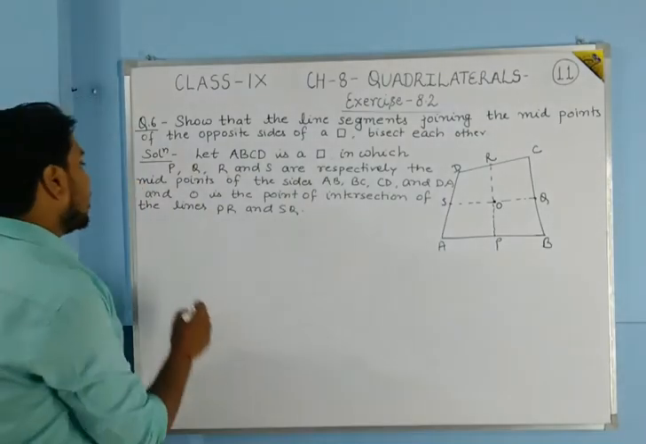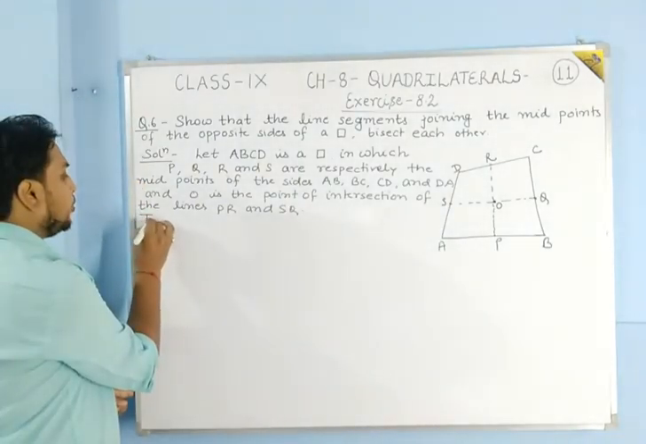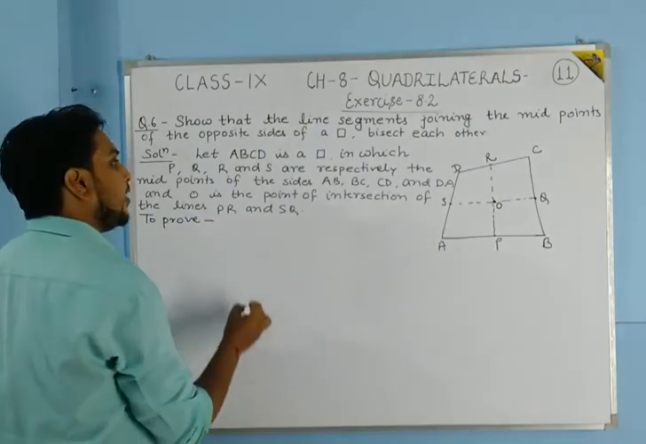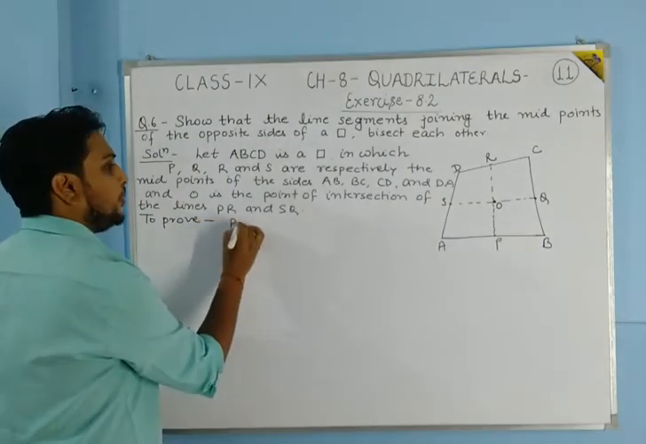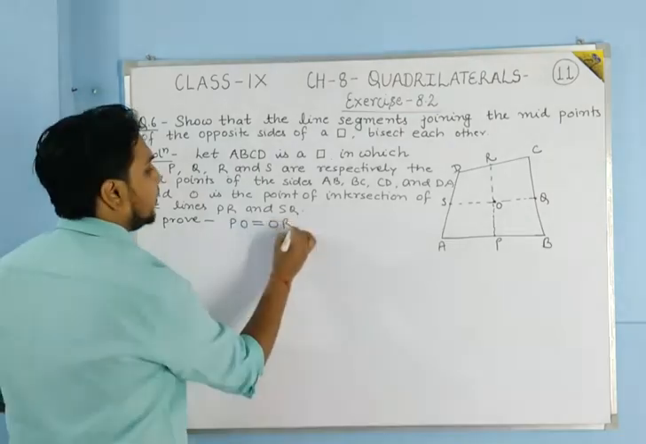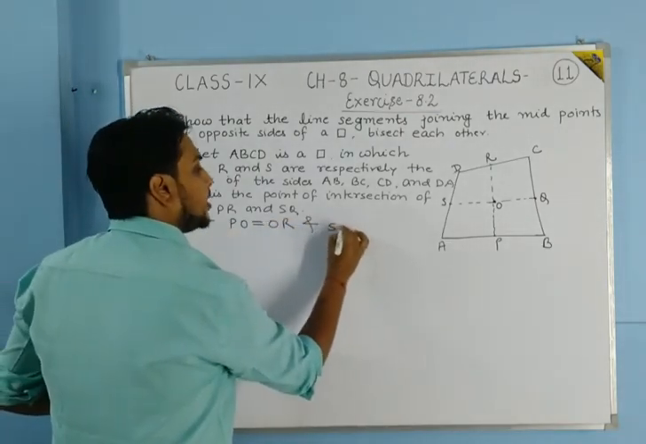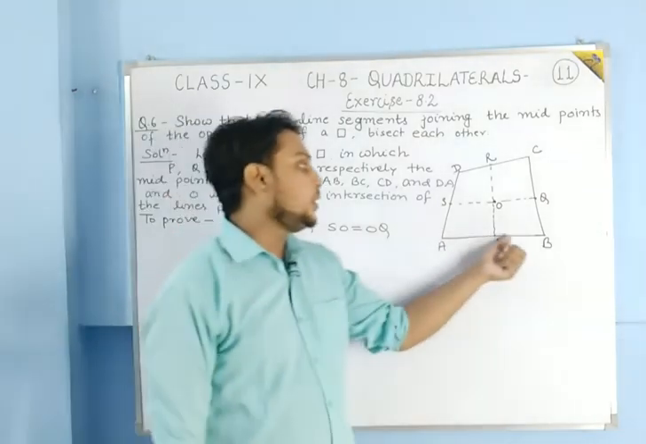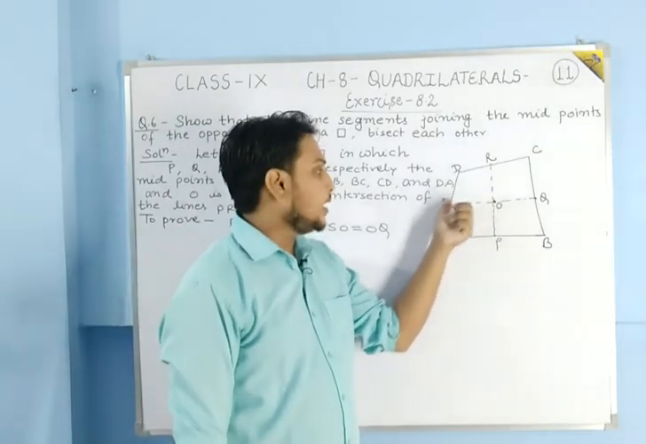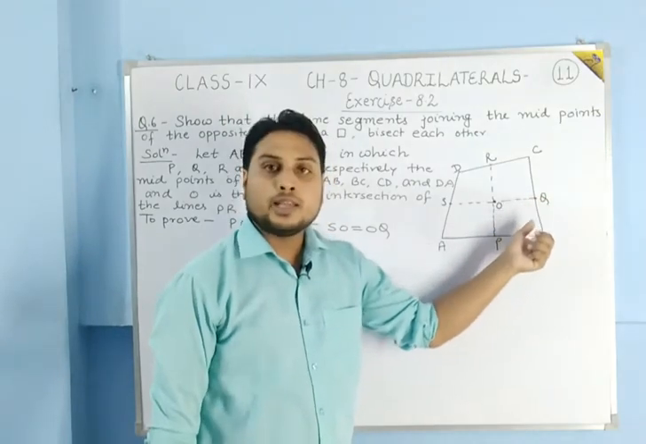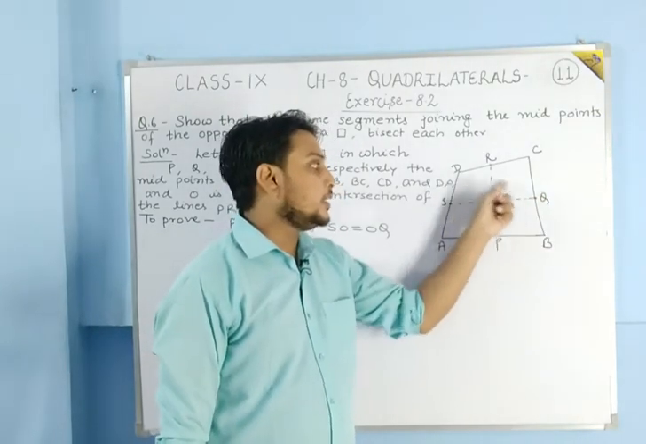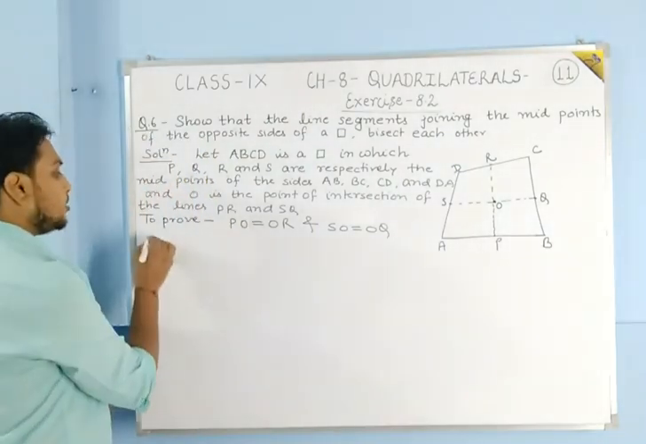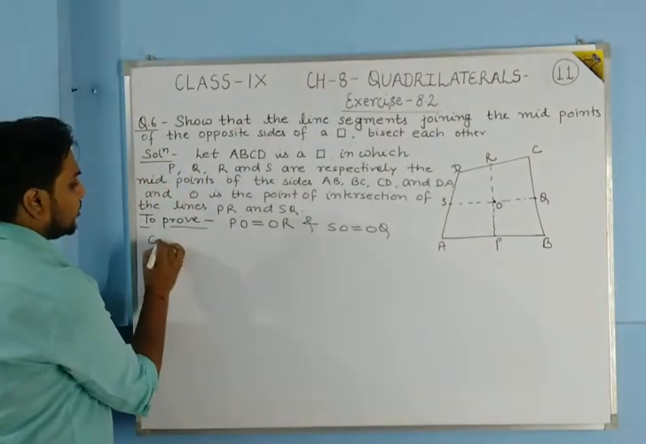Okay, so students, what is to prove here? We have to prove that PO is equal to OR and SO is equal to OQ. By showing this, we can say that the lines are bisecting each other. After that, students, we will write construction.